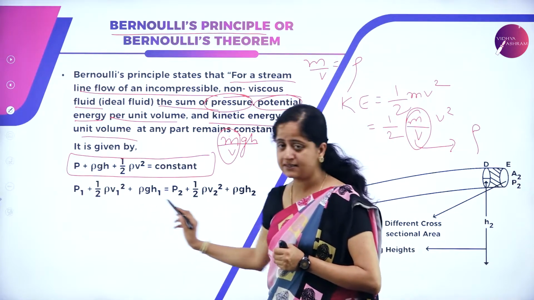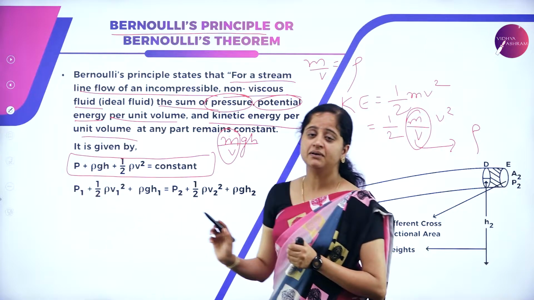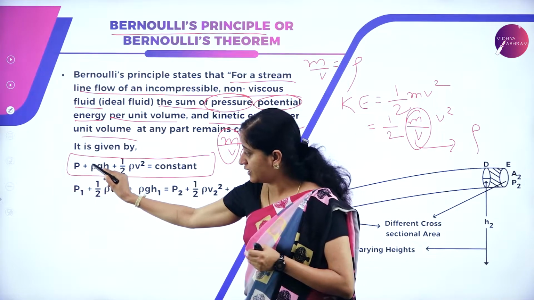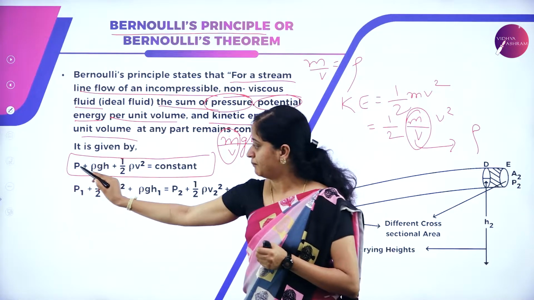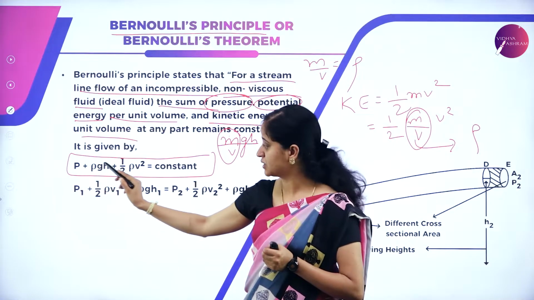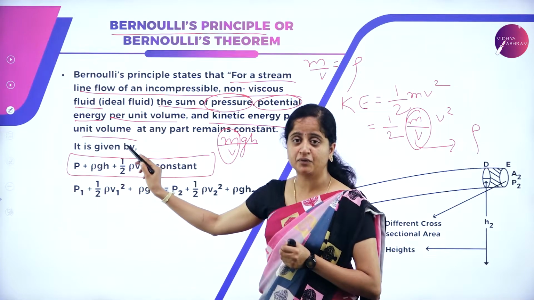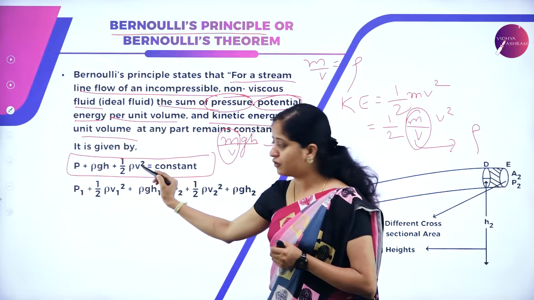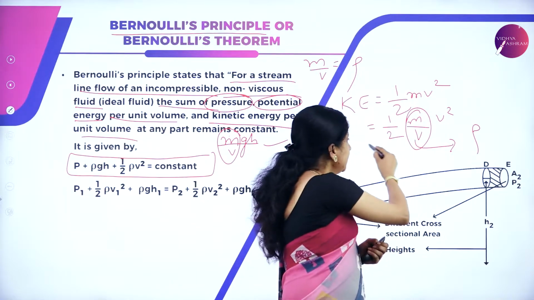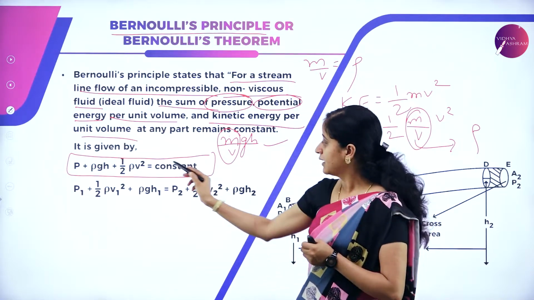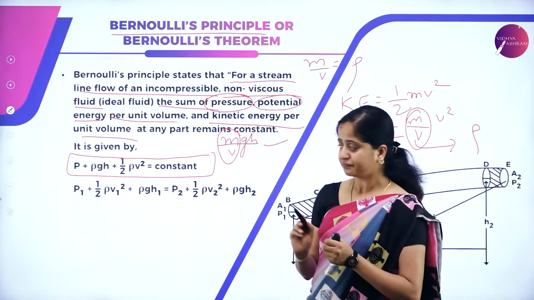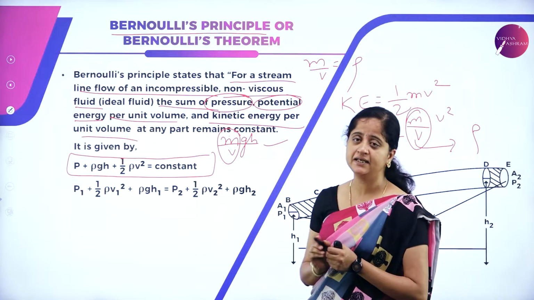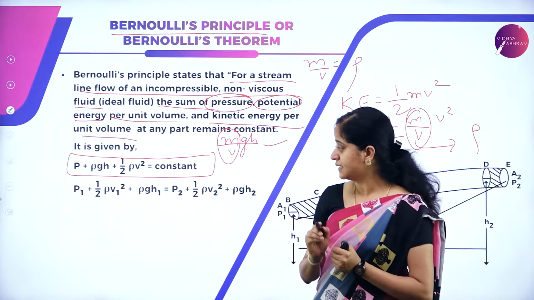So, this says for an incompressible non-viscous fluid in a streamlined flow, the sum of pressure, P, rho gh, which is potential energy per unit volume, plus half rho v square, which is kinetic energy per unit volume, remains constant. By remembering this expression, you can easily write the statement of Bernoulli's principle.